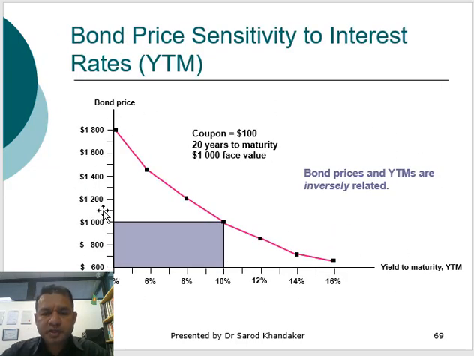So it shows you in here. It's a bond price given, so 600, 800, 1000, 1200, and so on, and yield to maturity. So bond price sensitivity to the interest rate. If the market interest rate goes up, the price of the bond goes down. If the interest rate in the market goes down, the price of the bond goes up, and there is this relationship between the bond and the market interest rate.